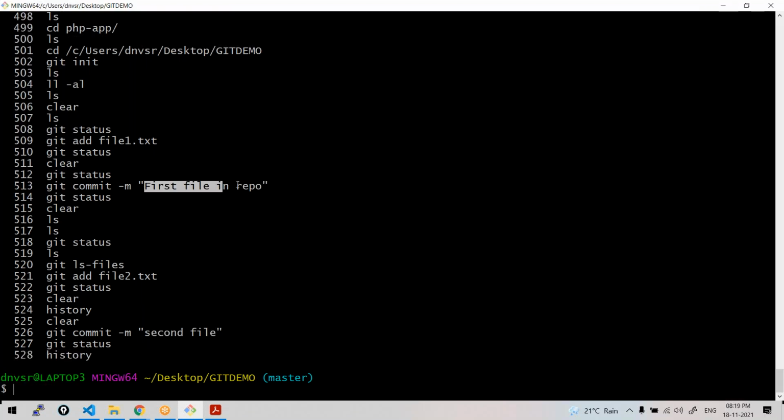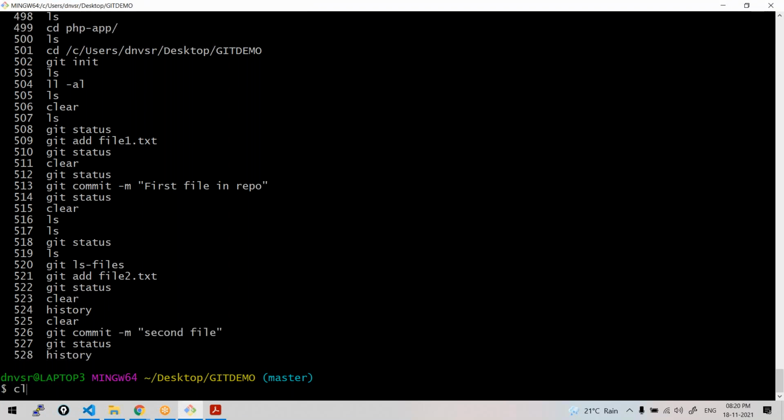Like earlier, I gave the first file with some message of your choice. Any message you can give. Second file doesn't mean this one. Some message of your choice, so that you could understand what that commit is doing. And yes, whenever you commit this way, git commit -m, whatever is in the staging area, let's say 10 files, everything will be committed. In my case, only one file is there, so that's committed. Otherwise, whatever is in the staging area will be committed. Clear, all of you?